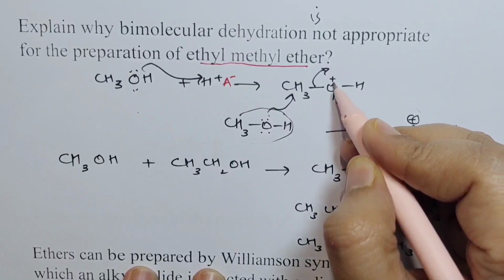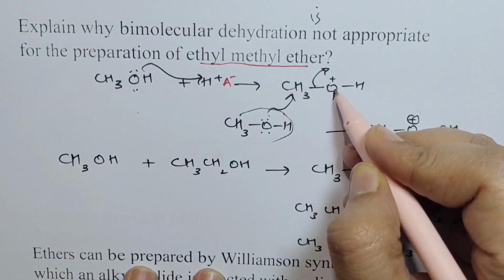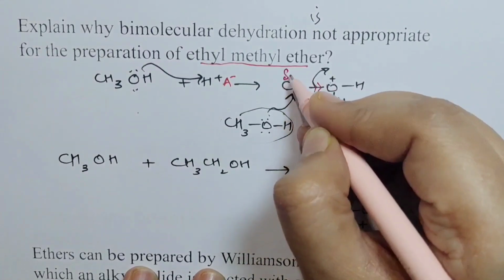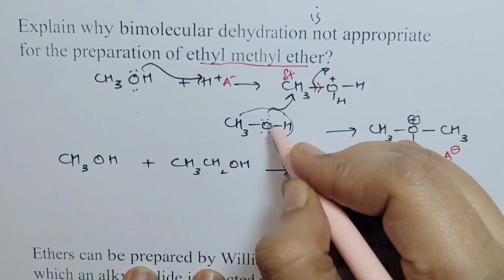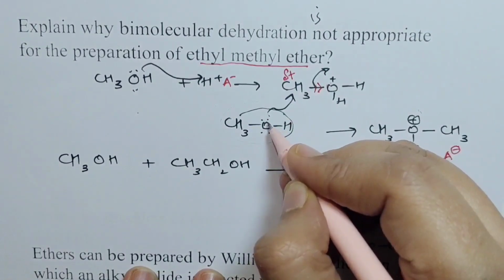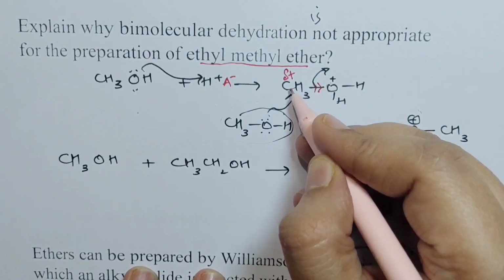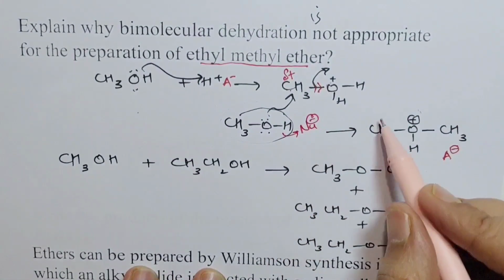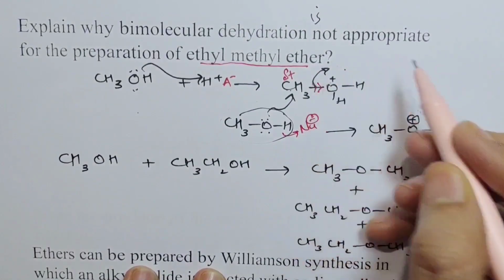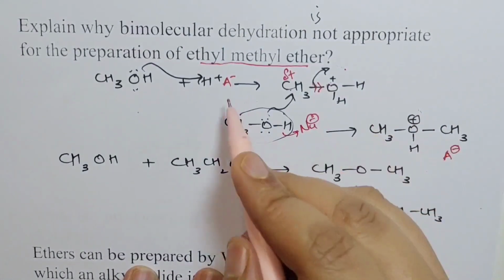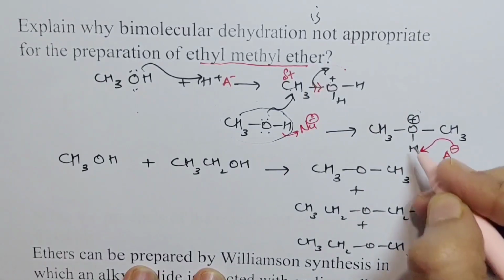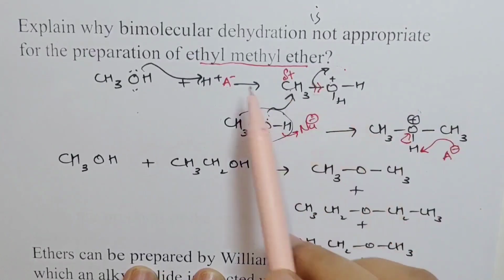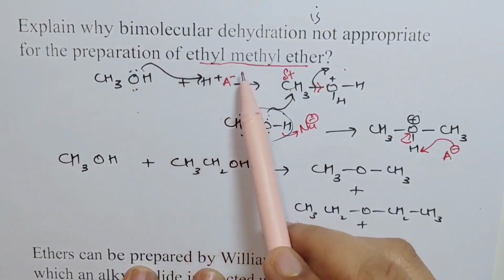Because after protonation, this oxygen becomes more electronegative since it has gained a positive charge, so it pulls the electrons, making this carbon partially positive. This makes it very easy for the electrons on the oxygen of the other molecule to attack this carbon, acting as a nucleophile. Then water is released. And the anion of the acid will grab the proton, ultimately resulting in formation of ether. This is the mechanism of acid dehydration in preparation of ether.